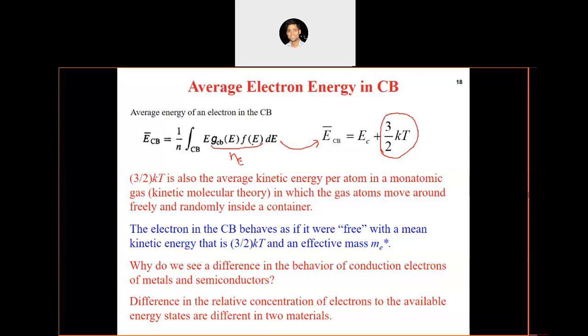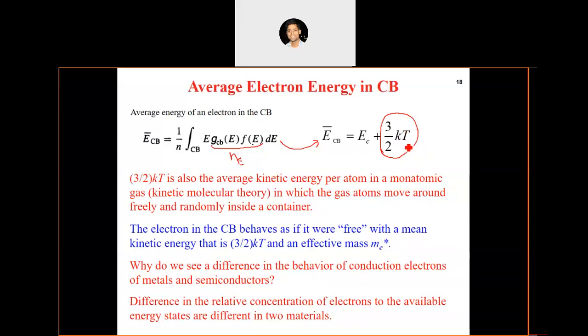Okay. So this is very relieving, or for me it was very interesting, that the energy of a conduction band electron in a semiconductor comes out as what we can derive from the kinetic molecular theory also. And you can think for 2 minutes about why the metal electrons did not follow the kinetic molecular theory. Probably that is not the scenario here, and that's why we are getting this sort of energy. You can think for a minute maybe.